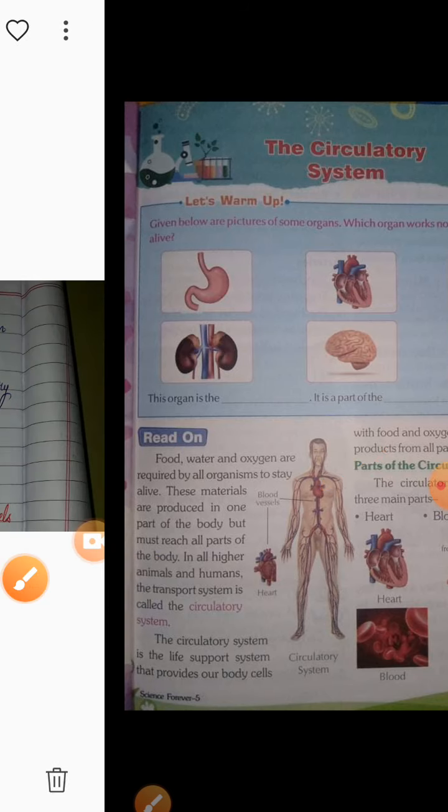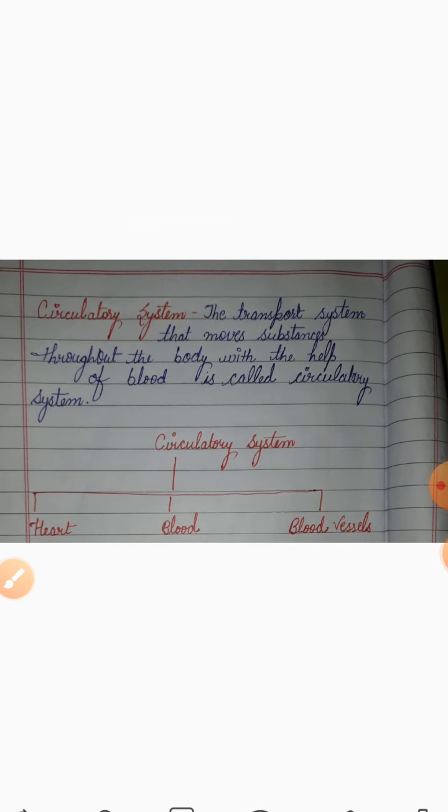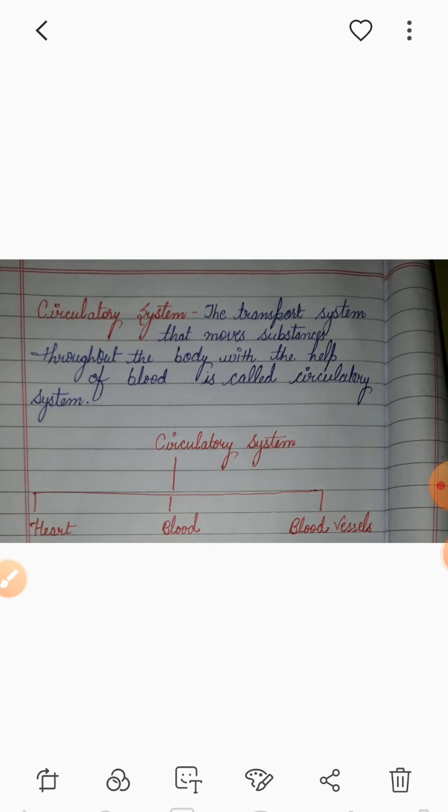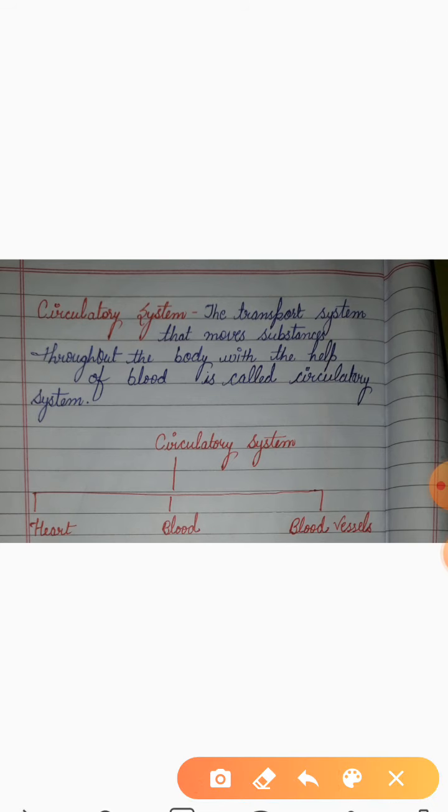I have written one definition here. You can see the circulatory system definition. The transport system that moves substances throughout the body with the help of blood is called the circulatory system. It means in our body, in the transport system, all the things are transported with the help of blood. And now the circulatory system is divided into three parts: heart, blood and blood vessels.